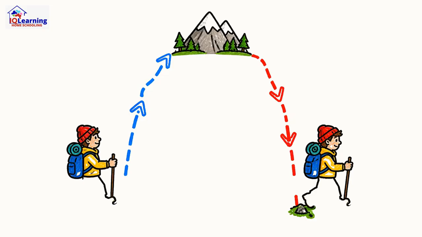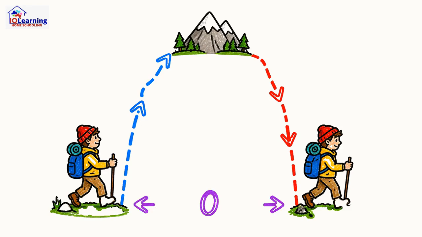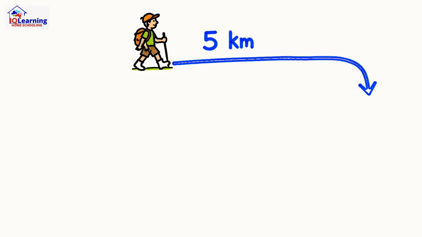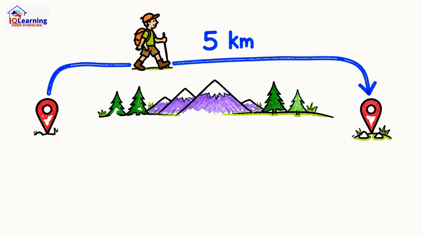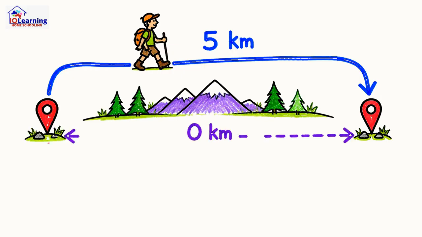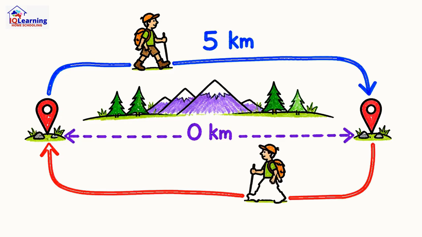This distinction becomes critical with concepts like distance and displacement. Imagine a hiker who walks 5 kilometers north, then turns around and walks 5 kilometers south. Their total distance traveled is 10 kilometers, a simple scalar. But their displacement, which is the straight line from start to finish, is 0. They're right back where they began.